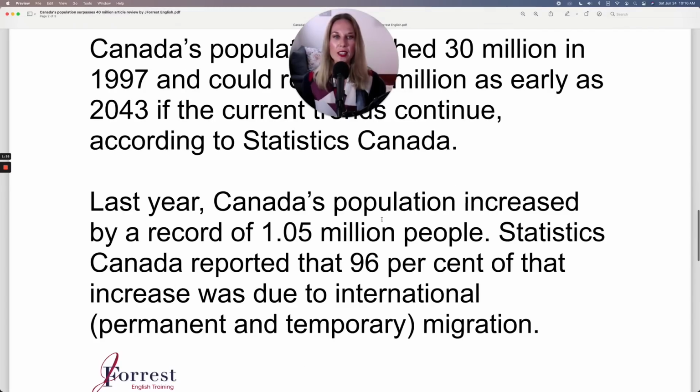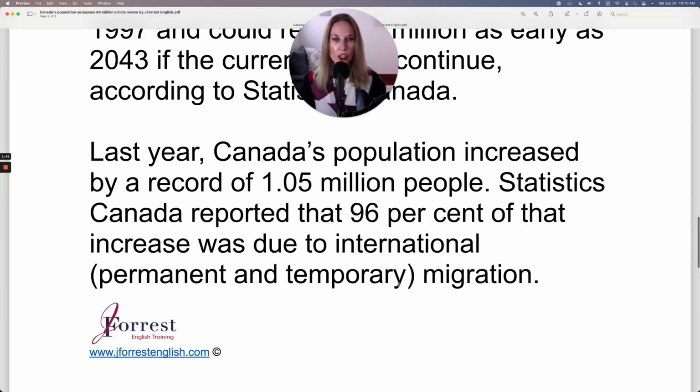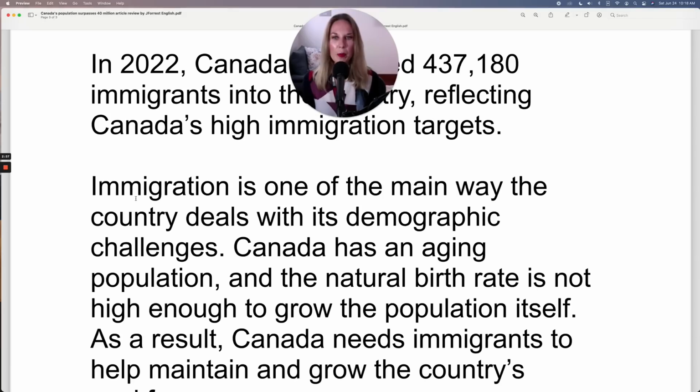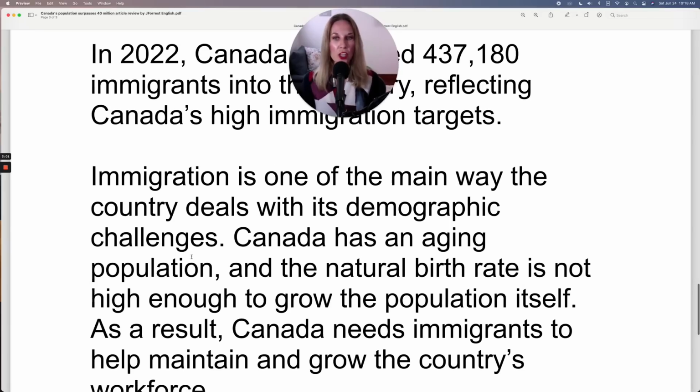Last year, Canada's population increased by a record of 1.05 million people. Statistics Canada reported that 96% of that increase was due to international, permanent, and temporary migration. In 2022, Canada welcomed 437,180 immigrants into the country, reflecting Canada's high immigration targets. Immigration is one of the main ways the country deals with its demographic challenges.